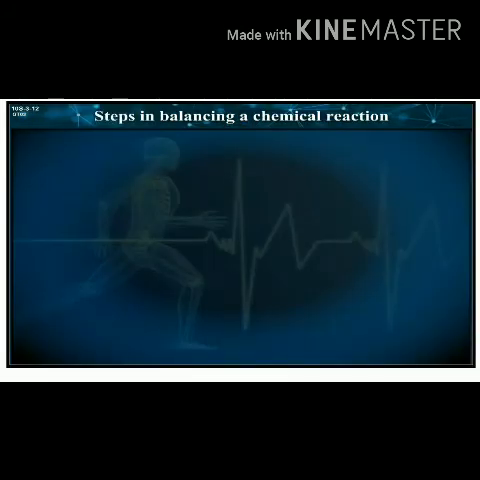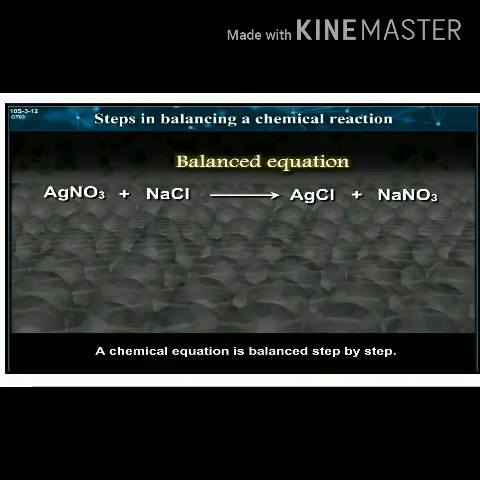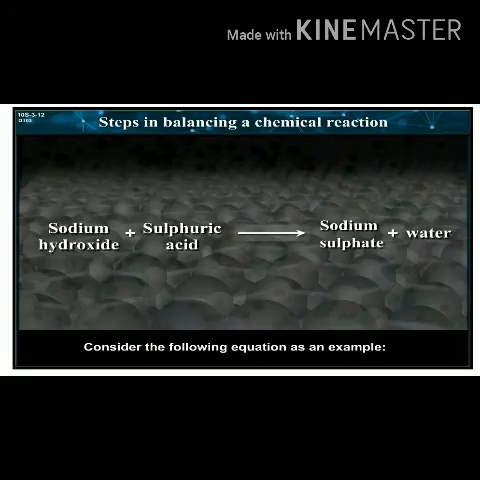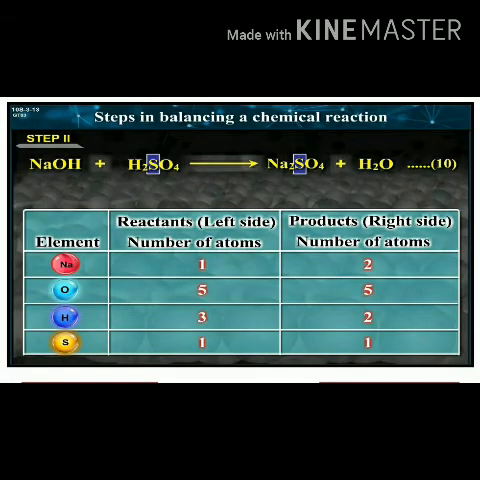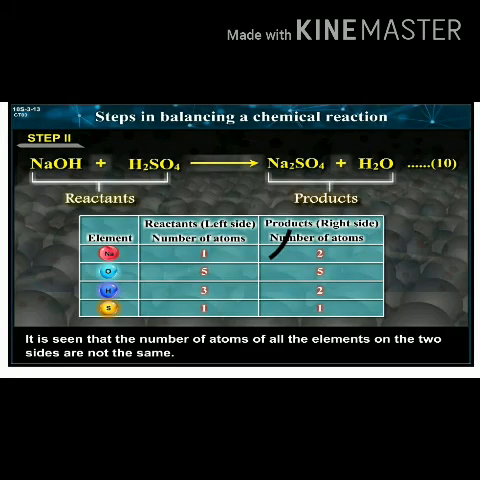Steps in balancing a chemical reaction. A chemical equation is balanced step by step. Consider the following equation as an example. Sodium hydroxide plus sulfuric acid gives sodium sulfate plus water. Step 1. Write the chemical equation from the given word equation. NaOH + H2SO4 → Na2SO4 + H2O. Step 2. Check whether equation 10 is balanced or not by comparing the number of atoms of the various elements present on the two sides of the equation.